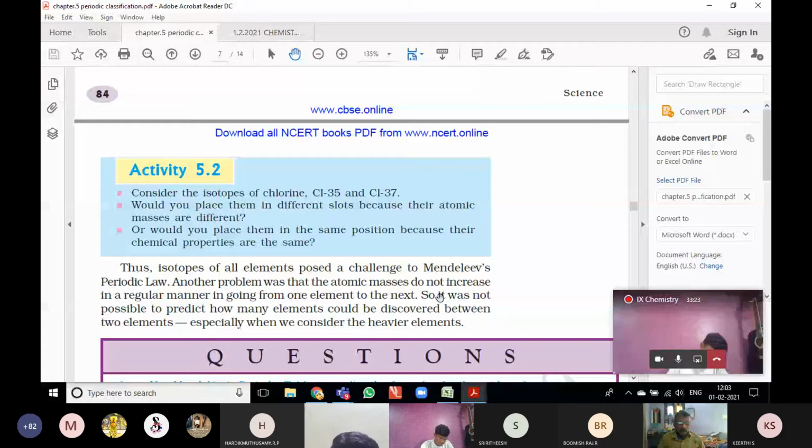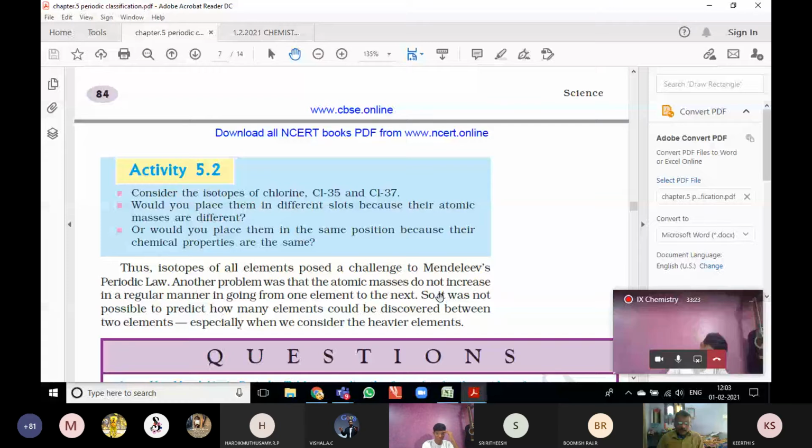So these are the drawbacks of Mendeleev's table, the limitations of Mendeleev's table. In some places he placed the heavier elements before the lighter elements.